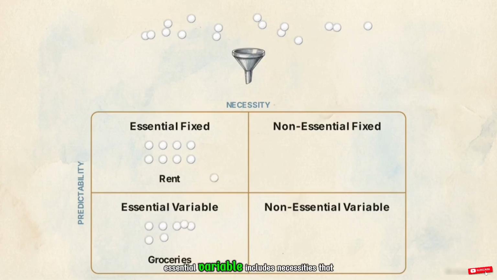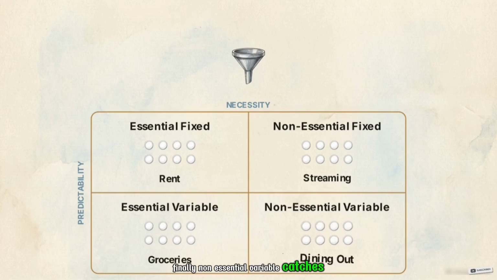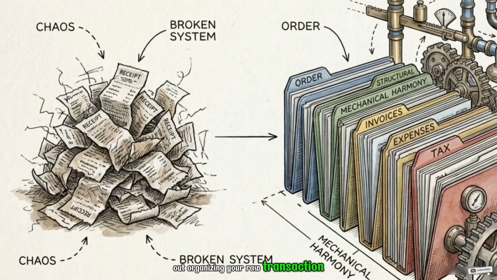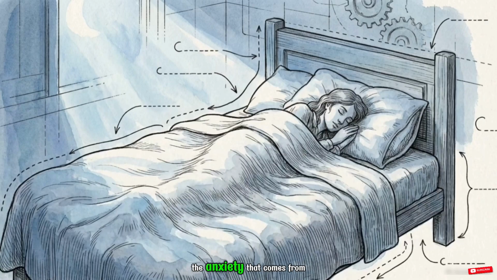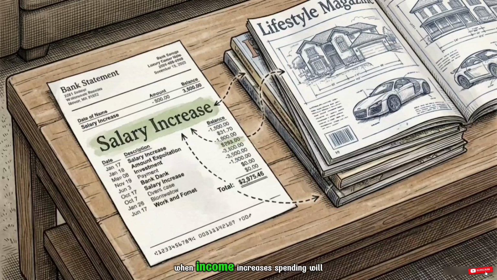Essential variable includes necessities that fluctuate, like groceries. Non-essential fixed reveals hidden leaks, like forgotten streaming subscriptions. Finally, non-essential variable catches convenient spending, like dining out. Organizing your raw transaction data into these 4 categories converts unknown leaks into visible data points. The anxiety that comes from not knowing where your money went begins to dissolve the moment you map it out clearly.